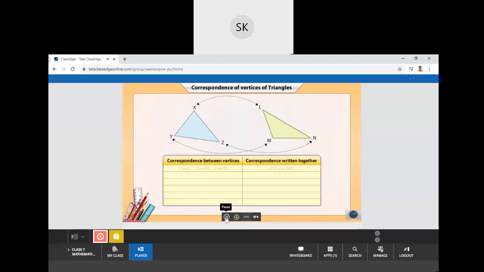Depending on which vertices correspond with each other, there can be 6 correspondences between the vertices of these two triangles. In this correspondence, we flip the second triangle horizontally to show its mirror image. Note the points that appear alongside each other. It is the same triangle, but doesn't it look a little different when flipped?